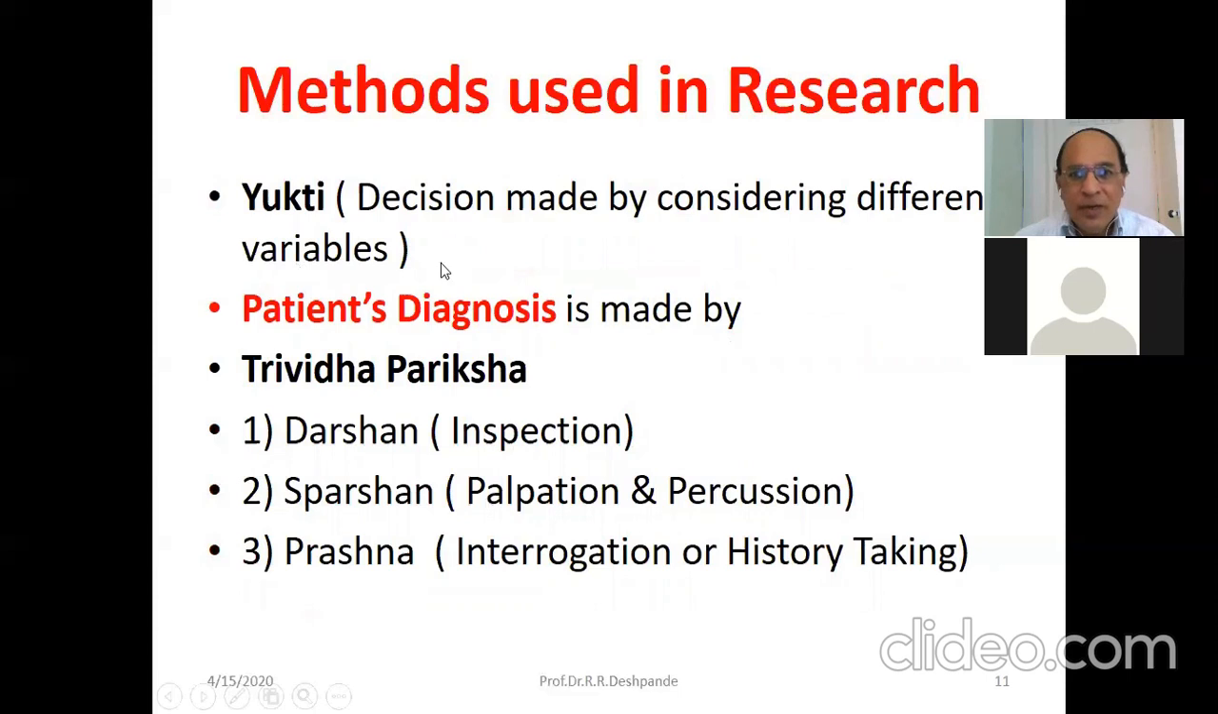Next, Yukti. What is Yukti? A decision made by considering the different variables. Patient diagnosis is made by Trividha Pariksha: Darshana, Sparshana and Prashna. Darshana, of course, is inspection. Sparshana is palpation and percussion. These are the modern terminology; this is the ancient terminology. And Prashna has two meanings: interrogation and history taking.